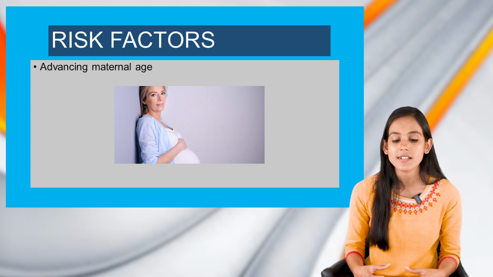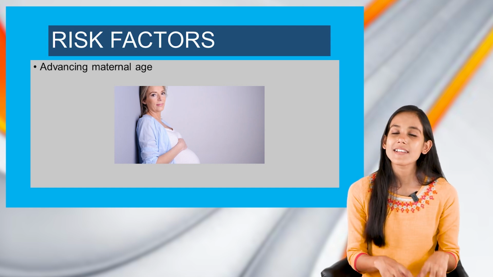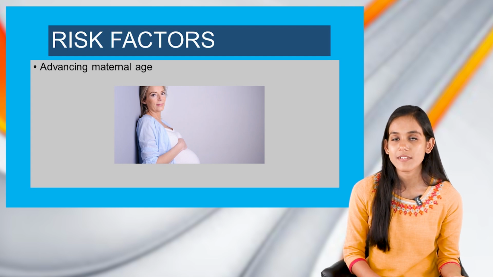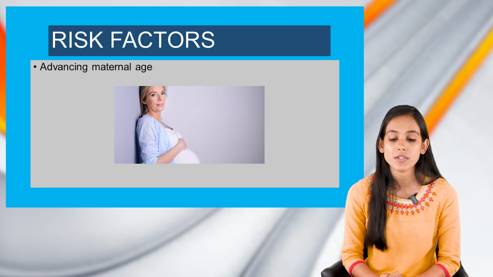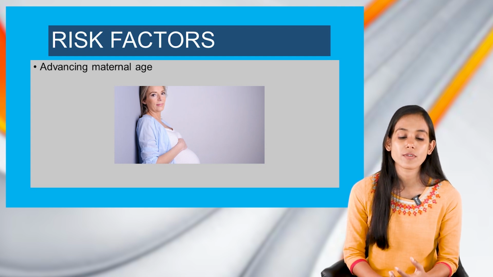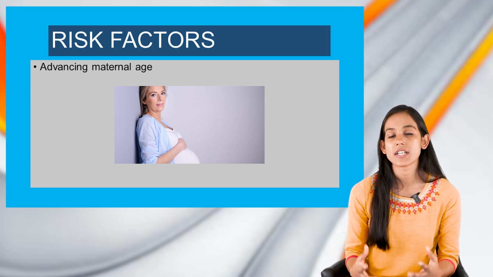And the older eggs have a greater risk of improper chromosome division. And in the case of younger mothers who are less than 35 years old, the mothers who smoke or use oral contraceptives or have a meiotic 2 error are at an increased risk as well.